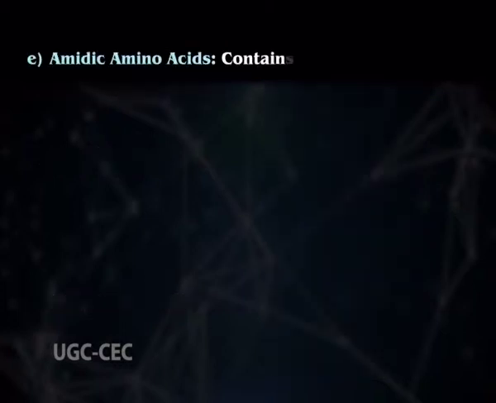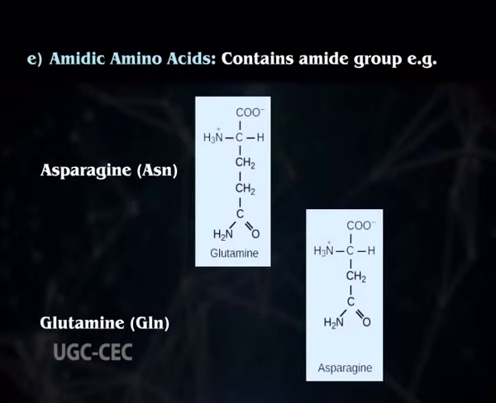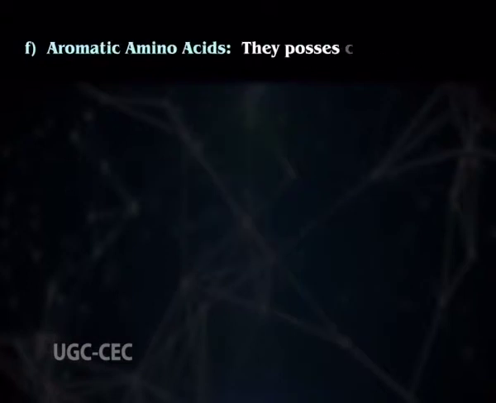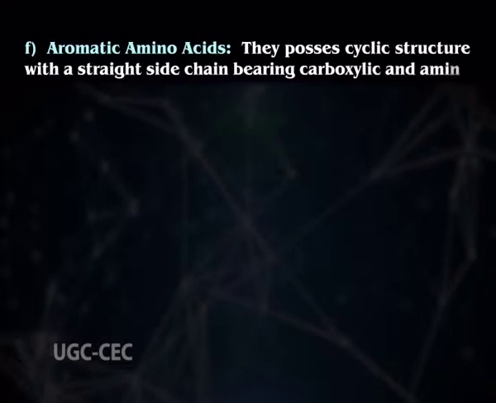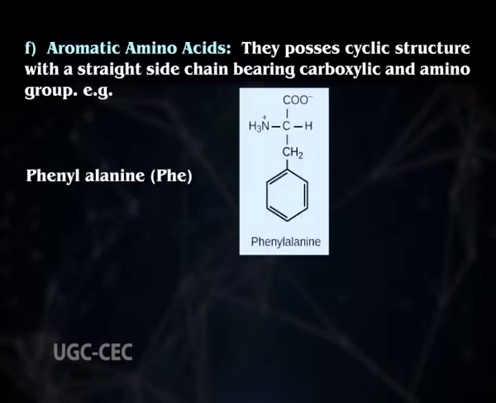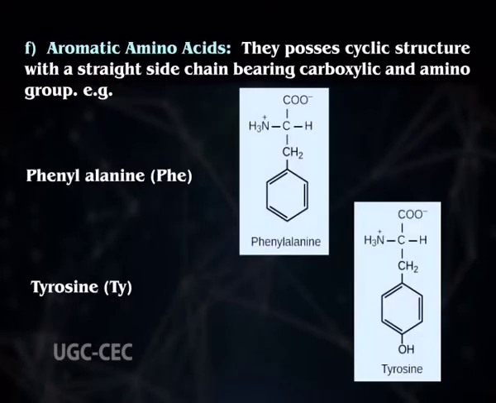And in E, we have the amidic amino acids, and these contain amide groups, and examples are asparagine and glutamine. And in F, we have the aromatic amino acids. They possess a cyclic structure with a straight side chain bearing carboxylic and amino groups. Examples are phenylalanine and tyrosine.